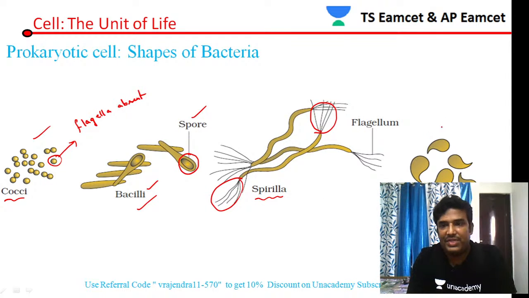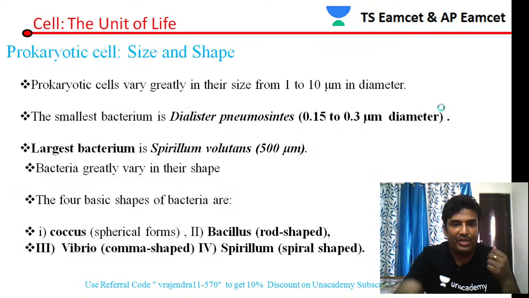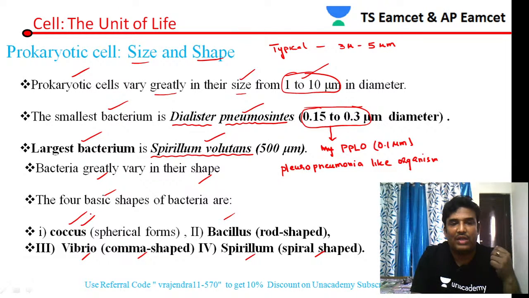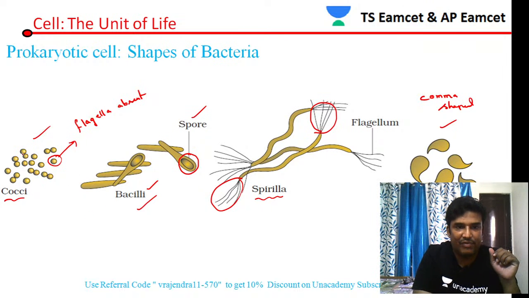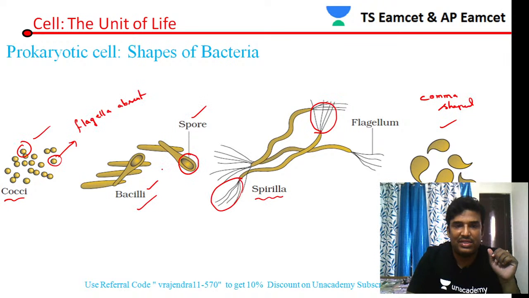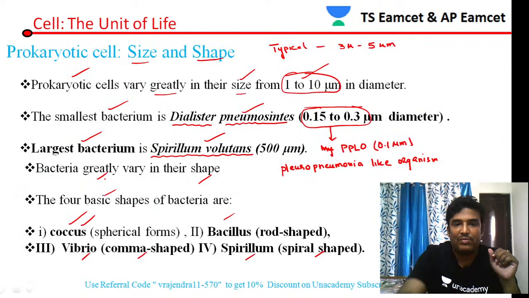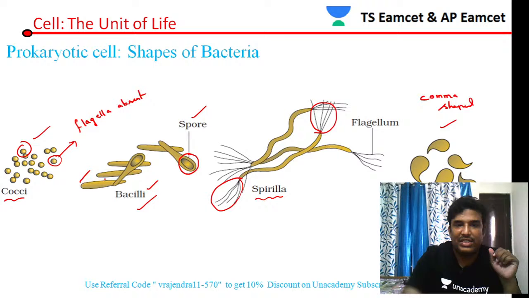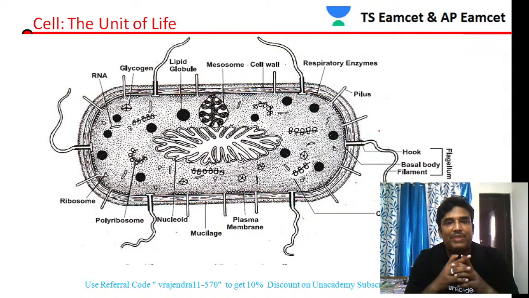Here you see this is a vibrio. It is a comma shaped bacteria, called vibrio. So like this there are 4 different shapes of bacteria. The first one is coccus shaped, which appears as spherical forms. Then bacillus, which is rod shaped. Similarly spirillum is a spiral shape, and vibrio is a comma shape. So there are different shapes of bacteria.